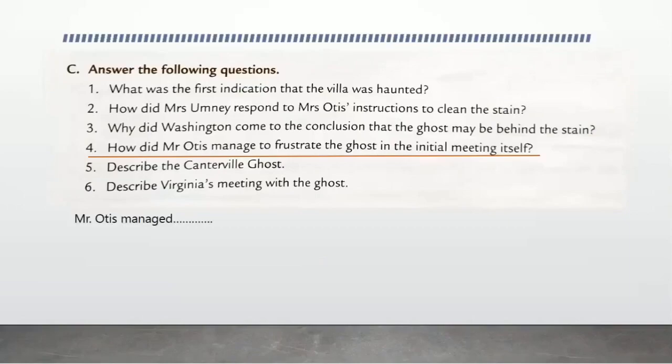So Mr. Otis managed to frustrate the ghost in the initial meeting itself by offering him a bottle of oil. We have discussed in the chapter, he managed to frustrate the ghost by offering him a bottle of oil. He insisted that the ghost use the oil on his chains.